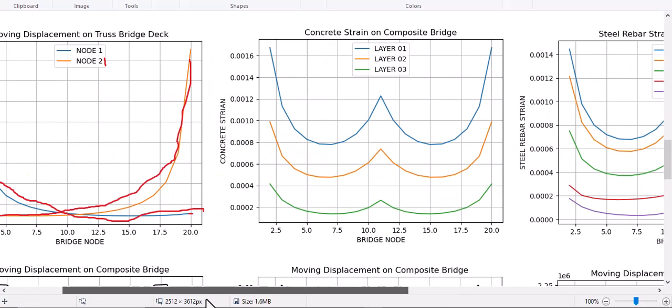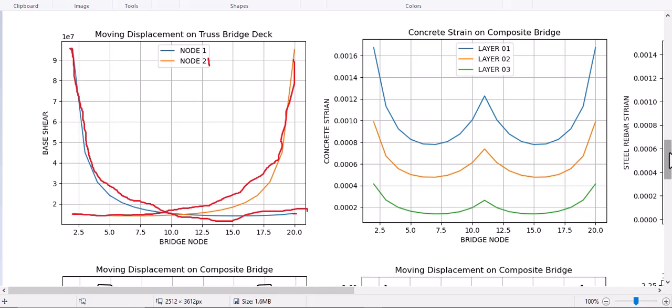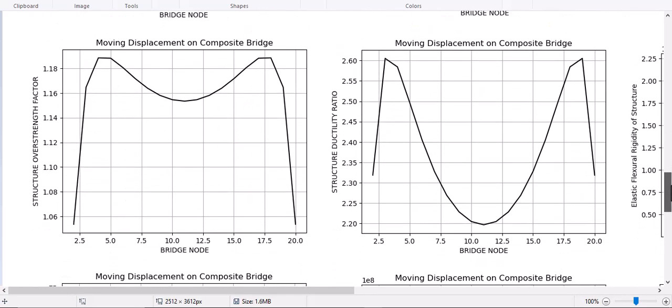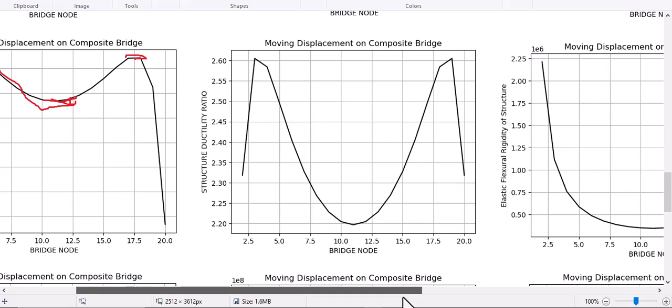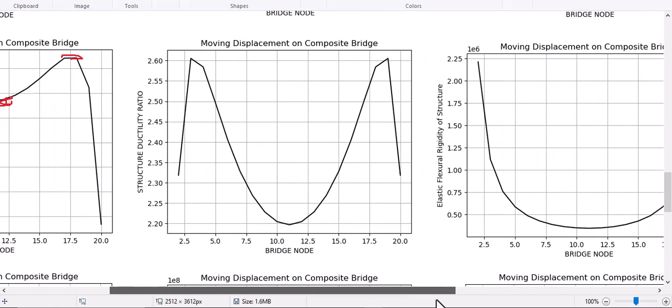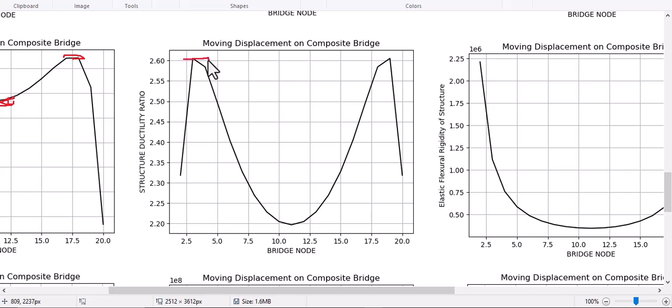So let's see the other outputted data for this movable displacement. Overstrain factor, it has this shape. So you see we have critical conditions in here and in here. And you see in here structural ductility ratios. So we have critical conditions in here, and the minimum value is in here.